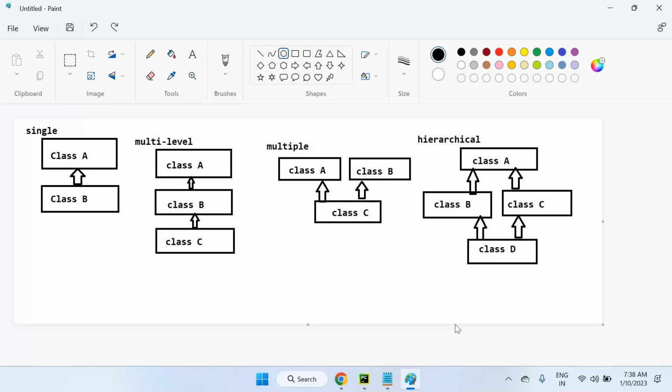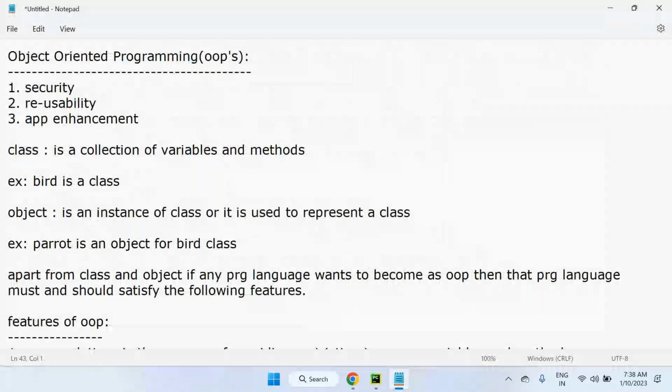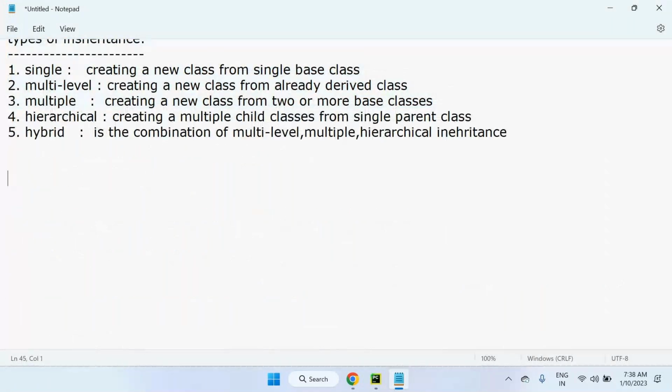So we will discuss all these diagrams, each and every inheritance, in detail with practical implementation clearly. Okay, this completes the theoretical introduction of object-oriented programming, and it's time to begin basic object-oriented programming. But before that, I need to give two syntaxes here. One is the syntax to create a class. How to create a class in object-oriented programming. So you should know about syntaxes.